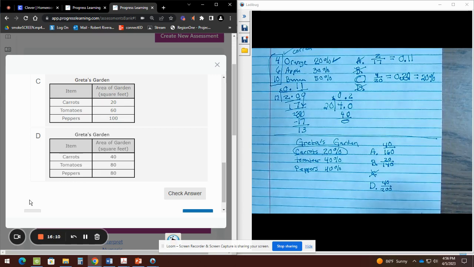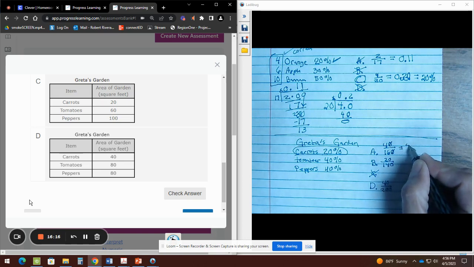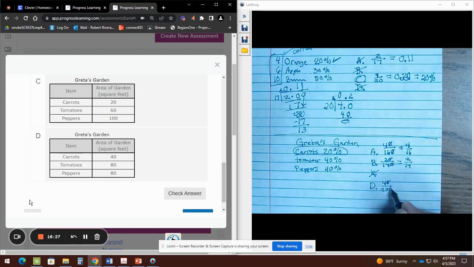Now I'm going to change them to decimals, but I noticed that we have trailing zeros. So I know that this zero can cancel this zero. So now my new fraction becomes 4 out of 16. This zero can cancel this zero. My new fraction becomes 2 out of 14. This zero can cancel this zero, so my new fraction becomes 4 out of 20. Now I'm trying to get to 20%, okay? So I'm going to start with the first one.